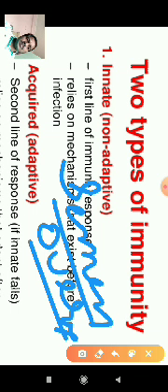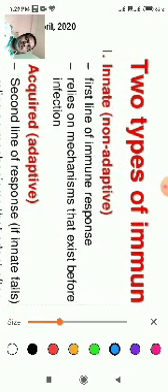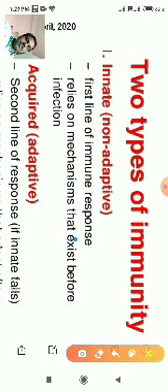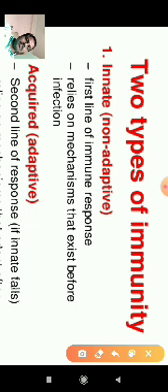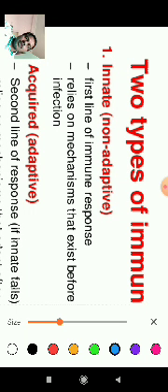This is called innate immunity. In innate immunity, natural immunity is already present in our body. When antigens enter, our immune system already protects us from them.